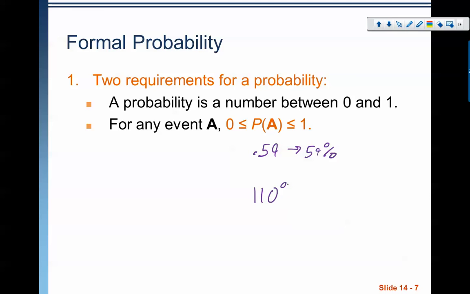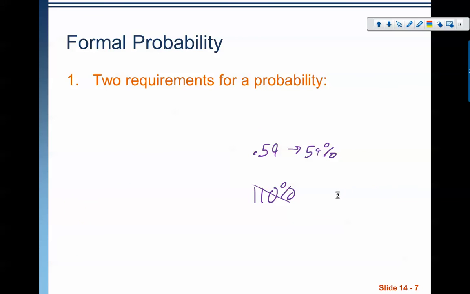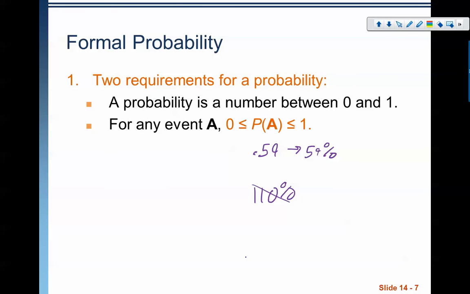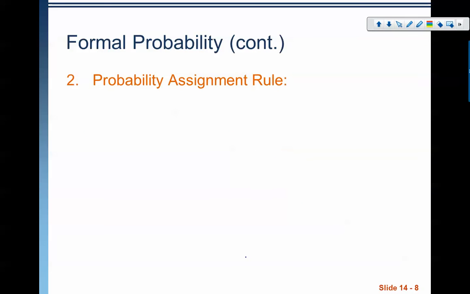But you can't have 110%. It's impossible. What that would mean is that we have more possible outcomes in A than total number of possible outcomes. And that's ridiculous because if A has 10 ways of happening, we can't have 9 possible outcomes because A has 10. So this has to be a number between 0 and 1. Otherwise, it simply doesn't work. Probability has to be between 0 and 1.